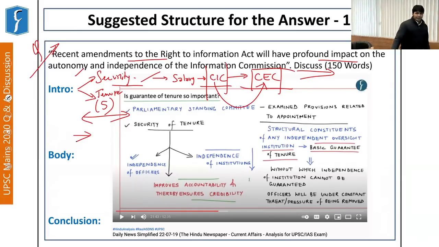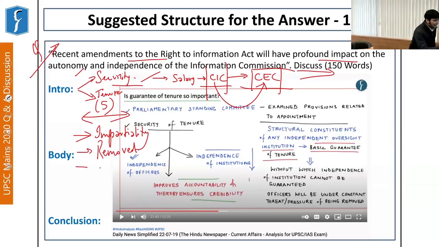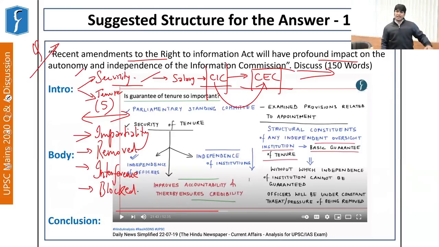The impact can be, since an Information Commissioner or a Chief Information Commissioner is prone to be removed, it affects impartiality. The Information Commissioners can be easily removed. Based on this, there can be unnecessary interference by the center. Information can be blocked at the very ground level, at the level of the CPIO, that is, Central Public Information Officer.